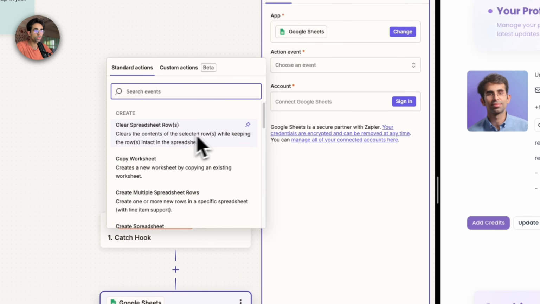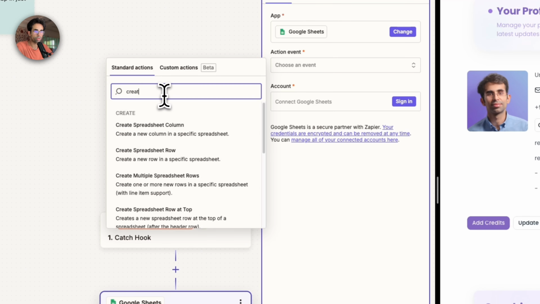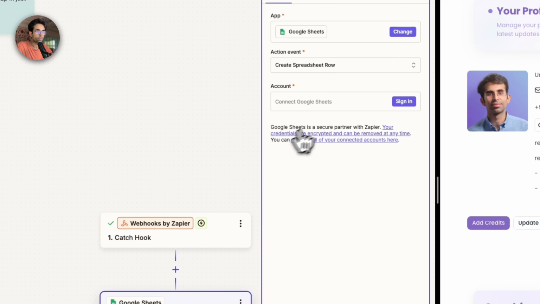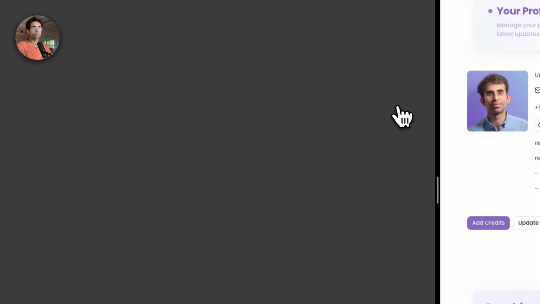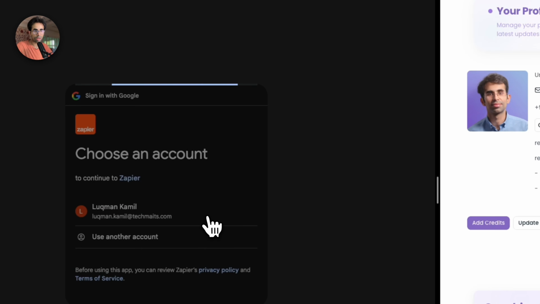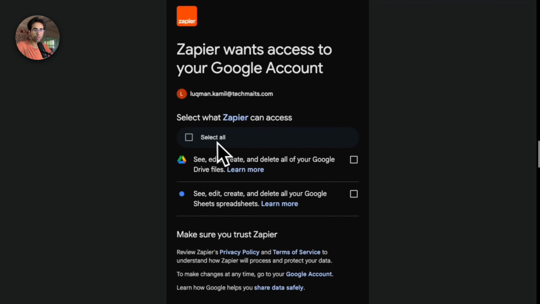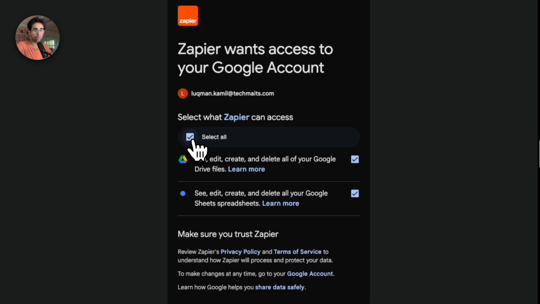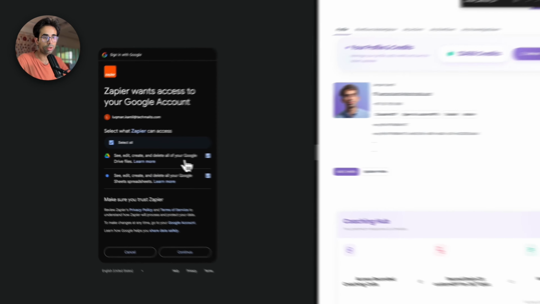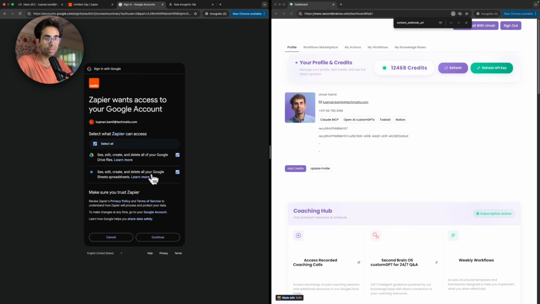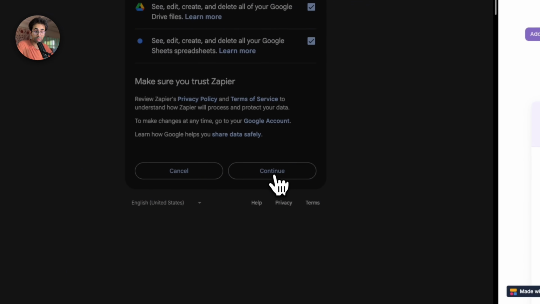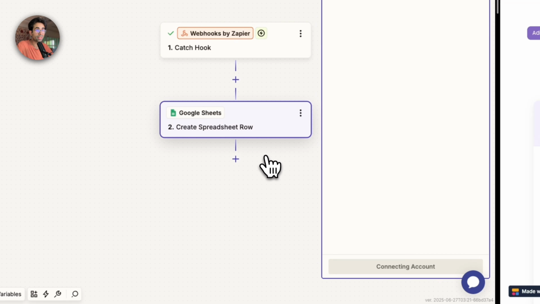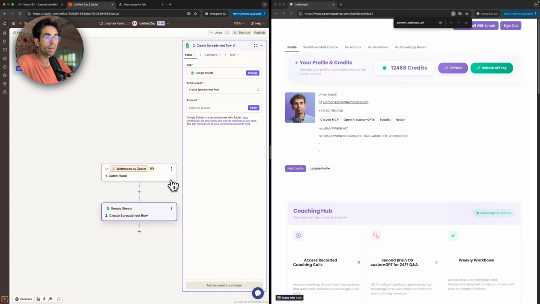Anyway, we're just going to click over here, and we're going to type create spreadsheet row, and we're going to press sign in to account. We're going to have to allow Zapier to connect to our Google Sheets. So you're going to have to allow all of these. See, edit, create, and delete all of your Google Drive files. See, edit, create, delete all of your Google spreadsheets. Yes, I know that can be scary, but it is what it is, and those are the permissions that it needs to work with your Google Sheets.